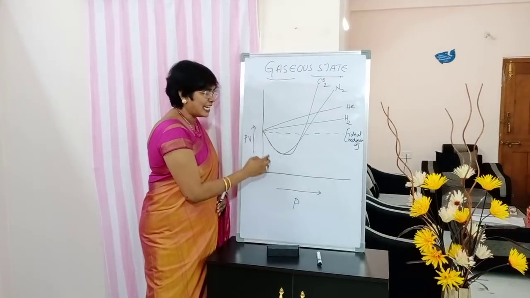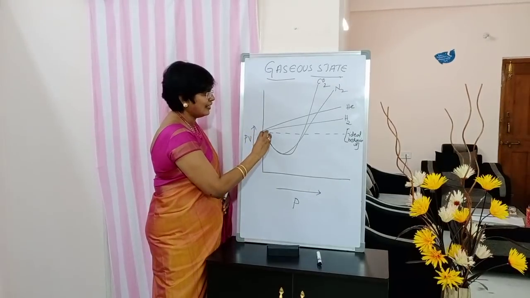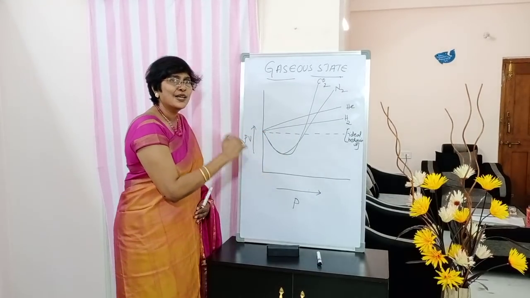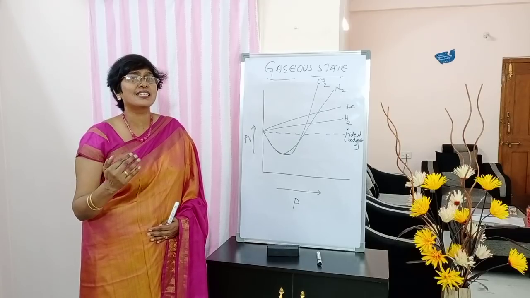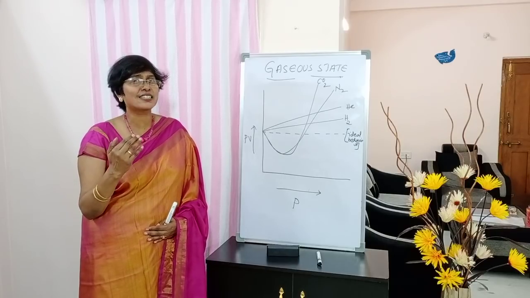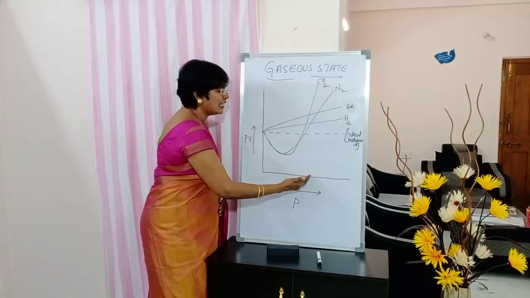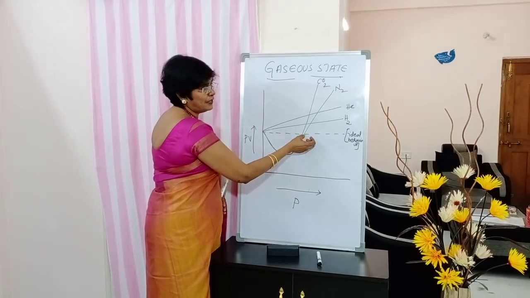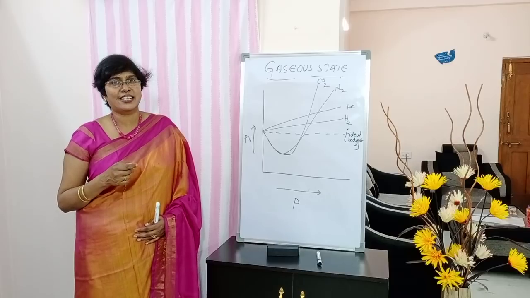At the beginning, that means at low pressure values, the PV values are below the straight line. That means the PV values first decrease, and later as pressure increases, the PV values of nitrogen and carbon dioxide also increase.